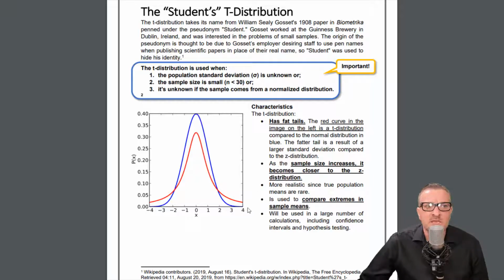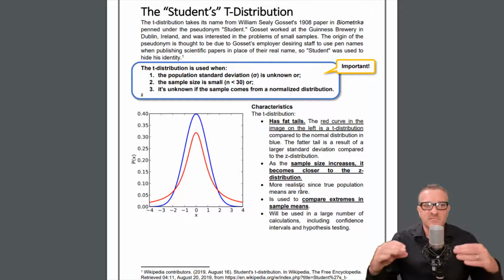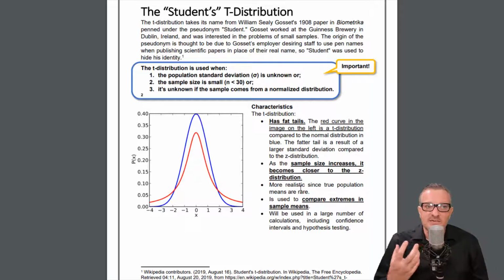Okay, the next point. There's a lot of things I said there, but if you take a look at this, the red line, that is the T distribution curve. That's what that represents. So T distributions have fatter tails. And then as the sample size increases, it becomes closer to the Z distribution. That's because as our samples get larger, we actually have better data to work off. And it's a way that the distribution works, that it gets closer.